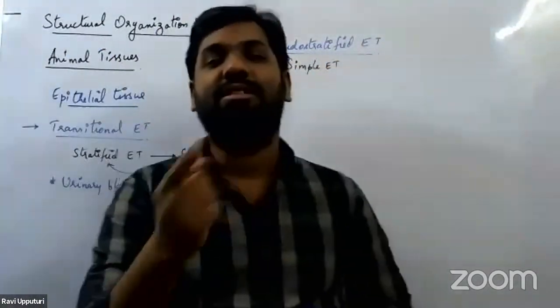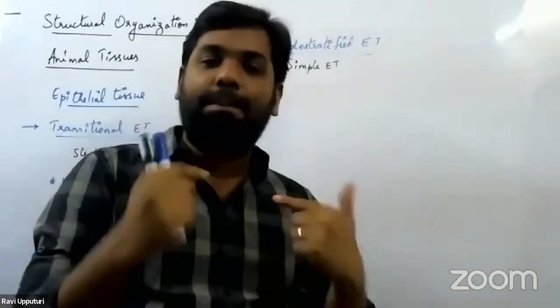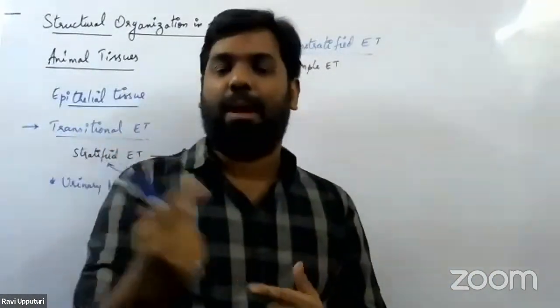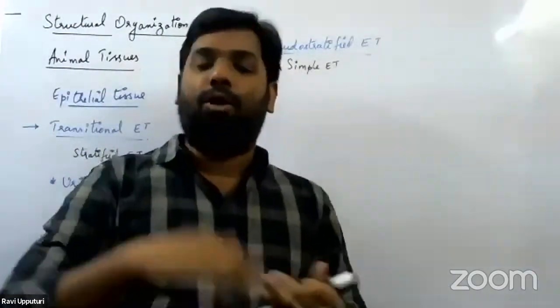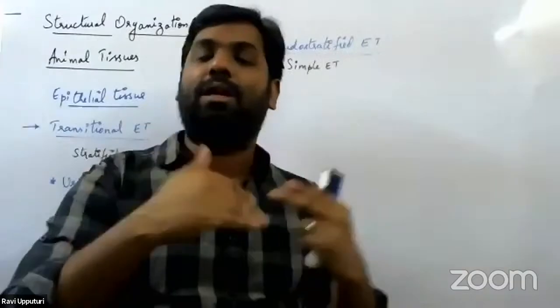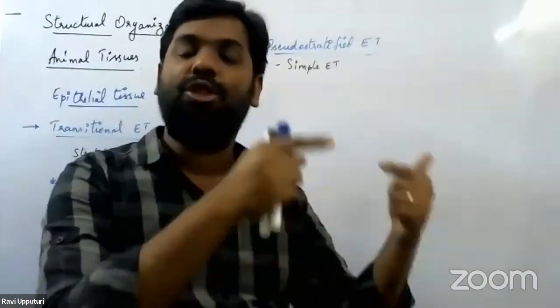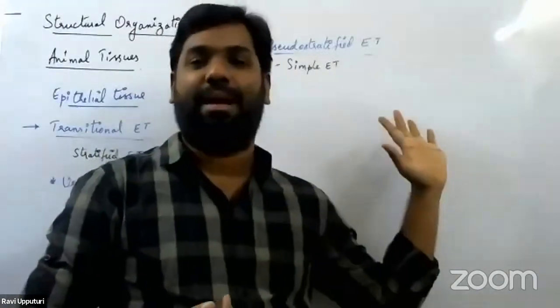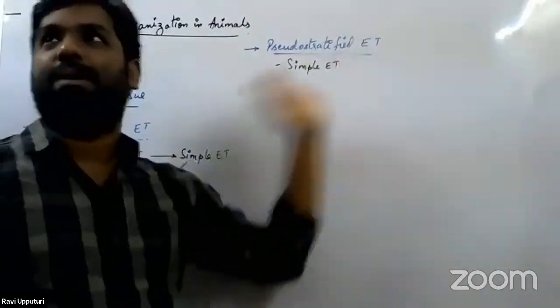But due to differences in the size or the arrangement of the nucleus, it appears as if it is multiple layers. Actually, it is a simple layer only. But due to some reasons, it appears in the form of multiple layers. Therefore, it gives us a false assumption that it is a stratified epithelium. That is the reason why we call it pseudostratified epithelial tissue.